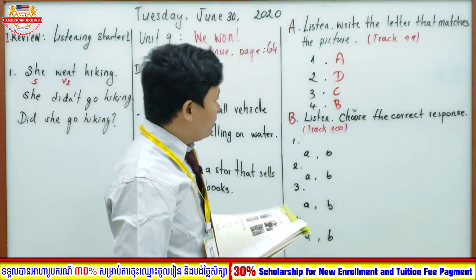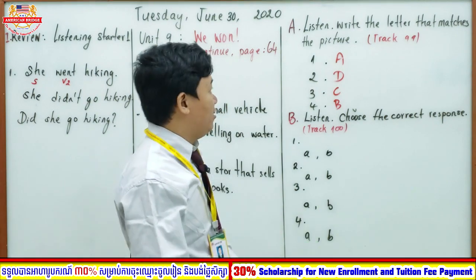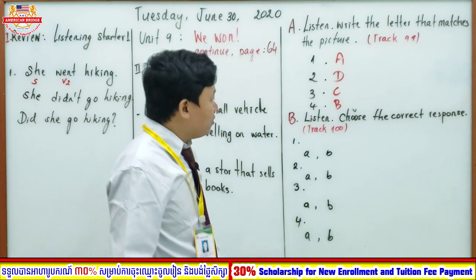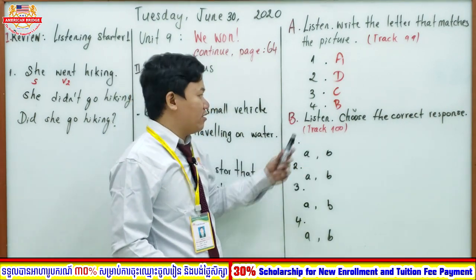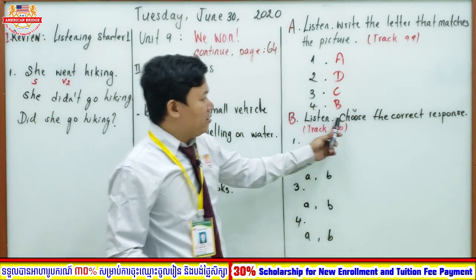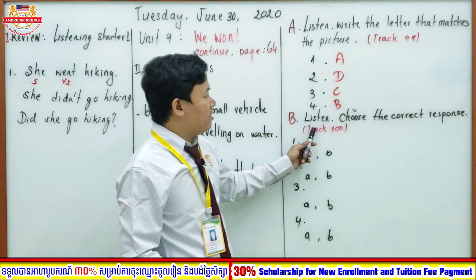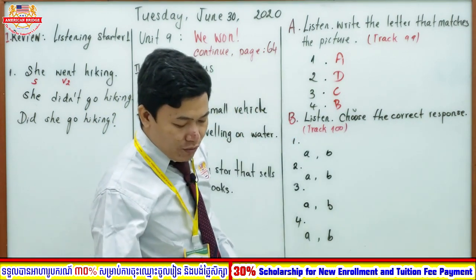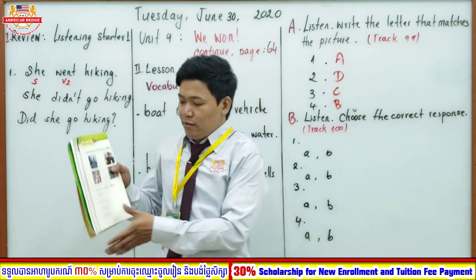Great. After we have done the first exercise, or exercise in section A from our textbook, now we are coming to the exercise in section B. Read the instruction and learn how to do this exercise. Listen, choose the correct response. So what do I want you to do with this exercise, everyone? Great, you can turn to page 64.